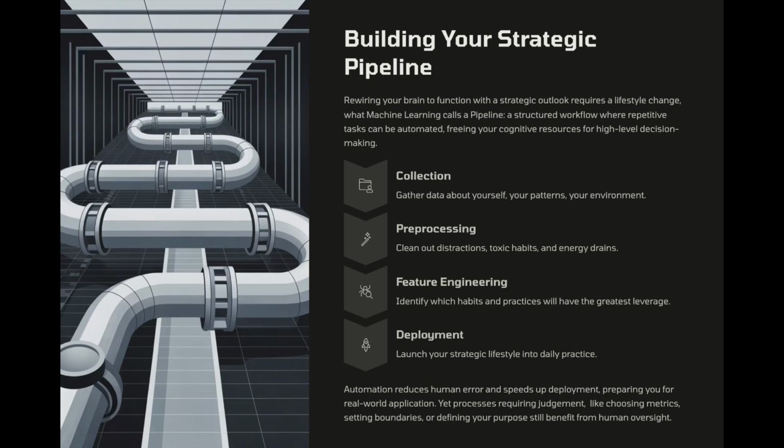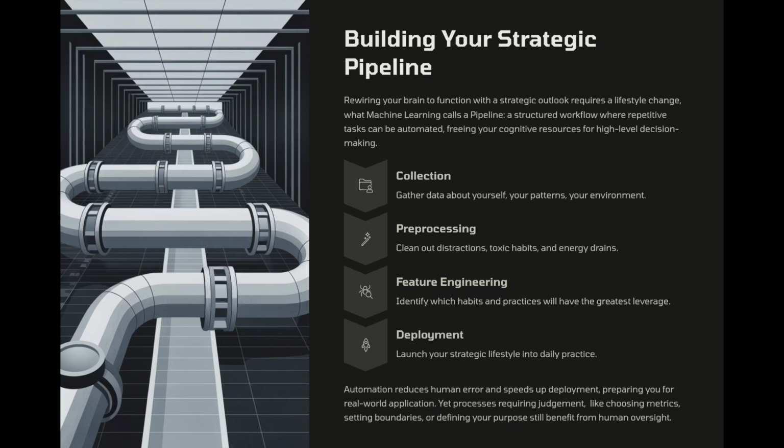a structured workflow where repetitive tasks, such as data cleaning, can be automated. Typical stages include data collection, pre-processing, feature engineering, transformation, model training, testing, hyperparameter tuning, handling class imbalance, evaluation, deployment, and monitoring. Automation reduces human error and speeds up deployment, preparing a model for real-world application.